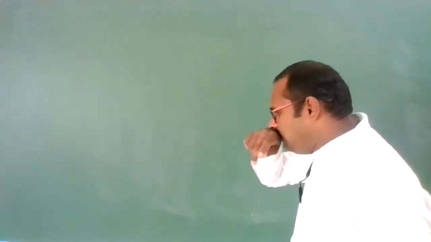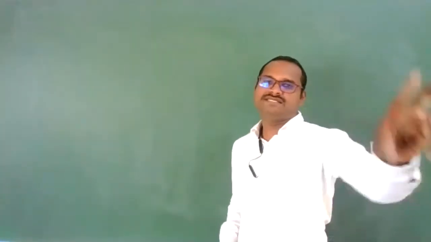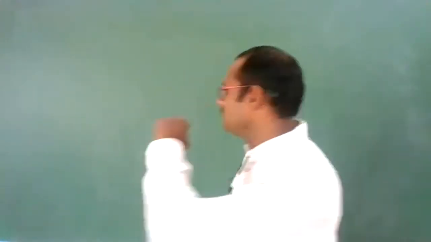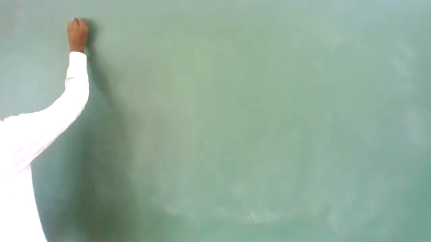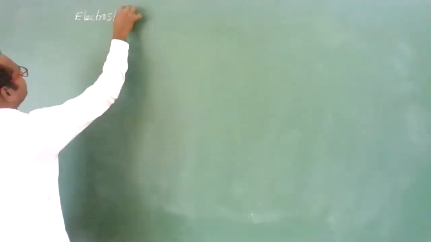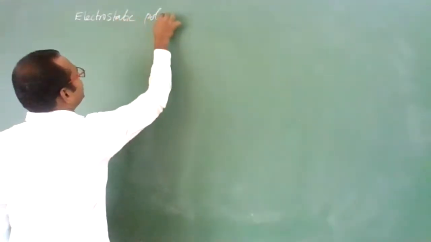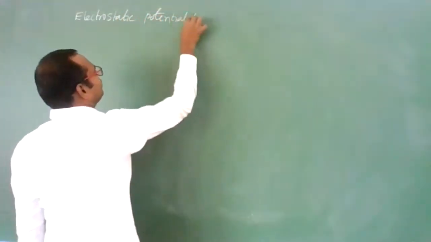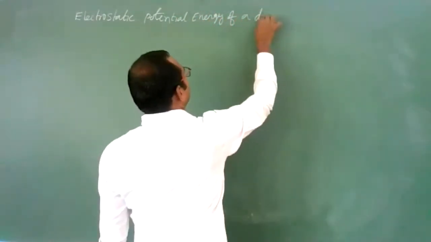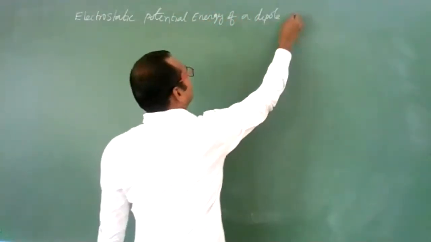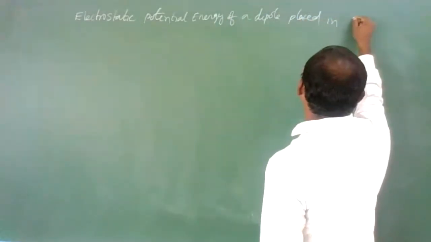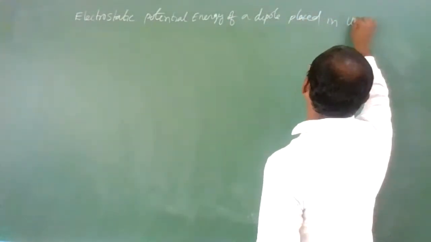Now, okay, sir. For 2 charges, 3 charges, 4 charges, okay, fine. If a dipole is there, then what will happen? Now, see, students, the electrostatic potential energy of a dipole placed in a uniform electric field, let us keep.